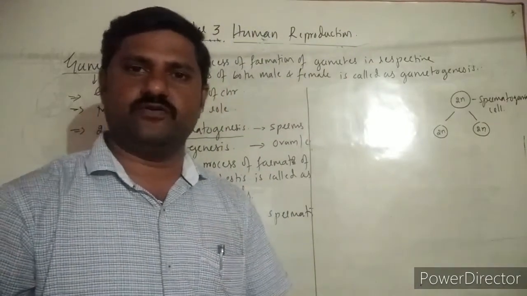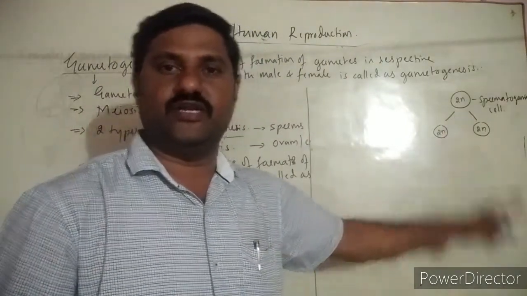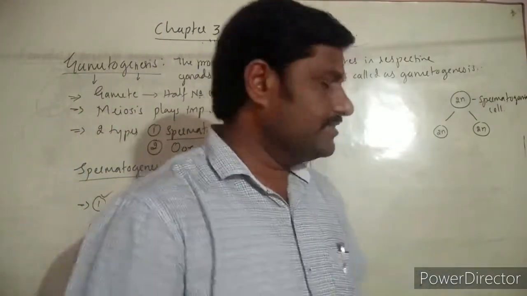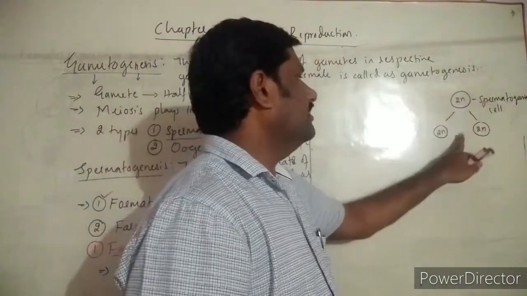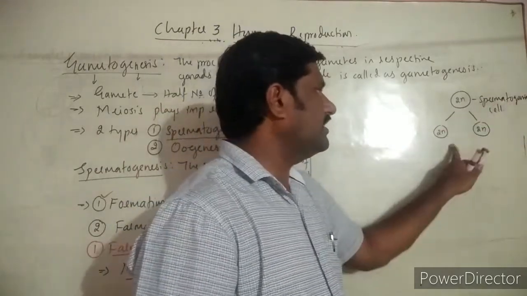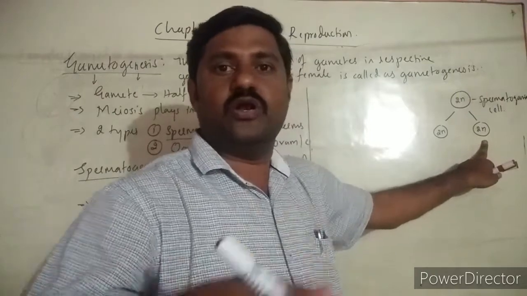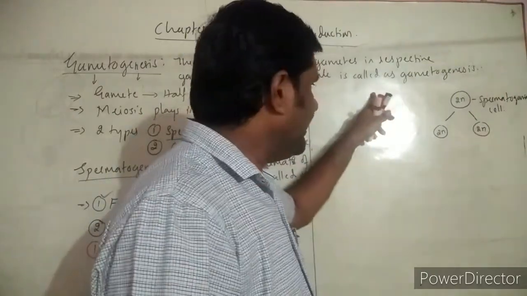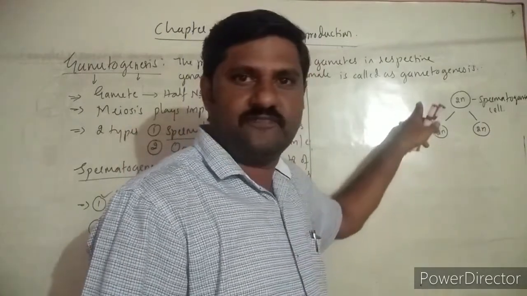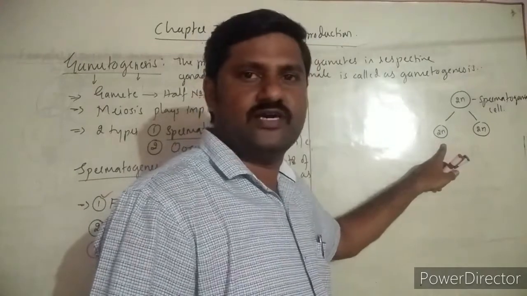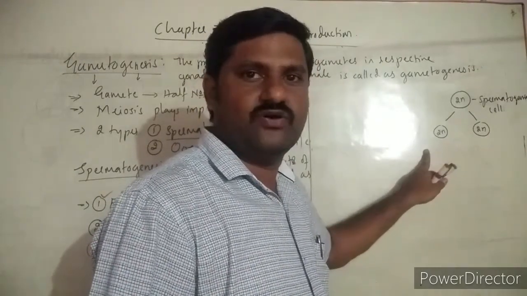Equal number of chromosomes, hence it is called equational division. Equational division it is, right? So this is how the division of the spermatogonial cell results in the formation of more spermatogonial cells. Hence this phase itself is called the phase of multiplication. See here, these cells are also here, and this cell also undergoes what?